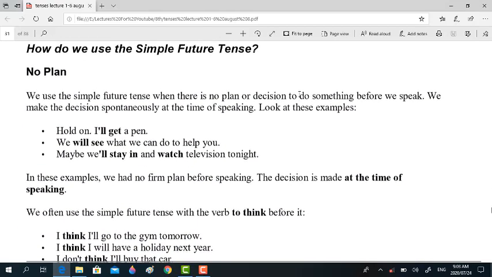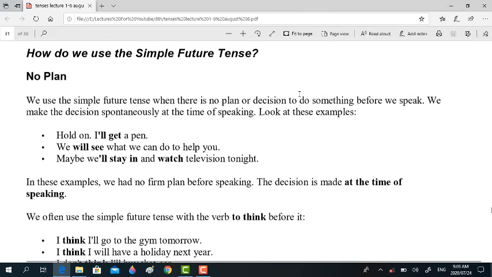No plan. It is used to show actions which are not planned, right? For example, you go to your home. When you reach there, your mom says, we do not have enough bread.